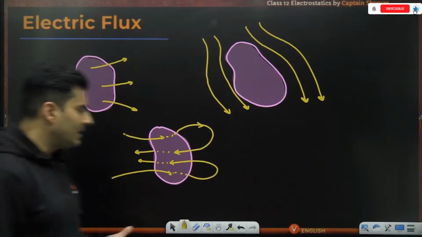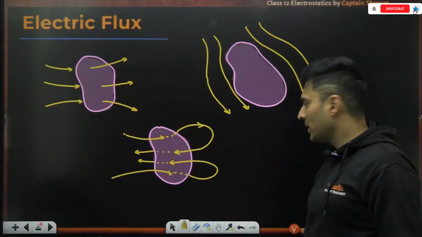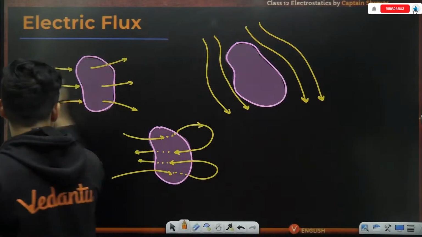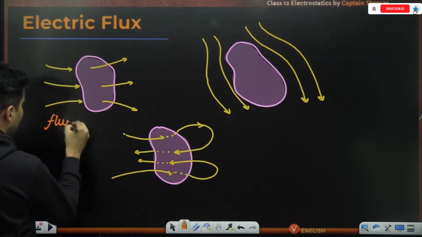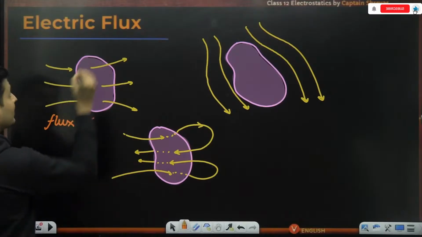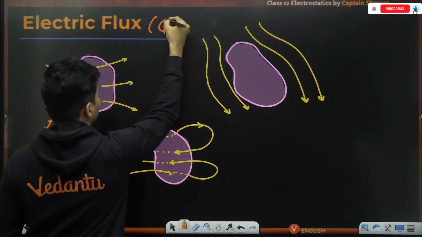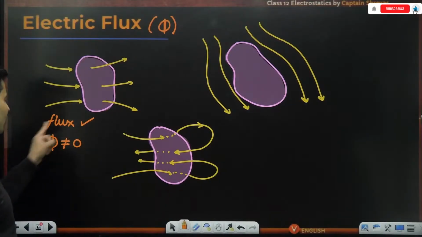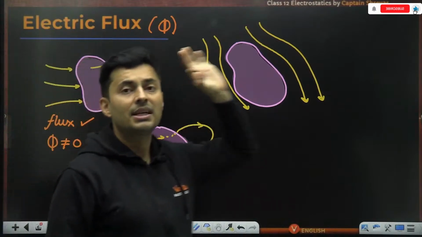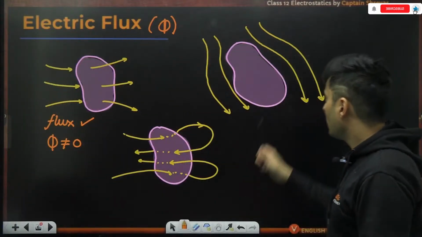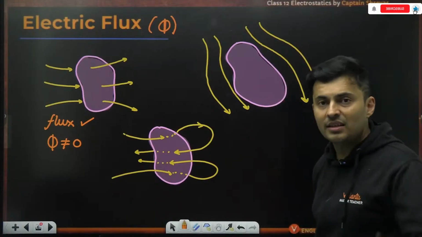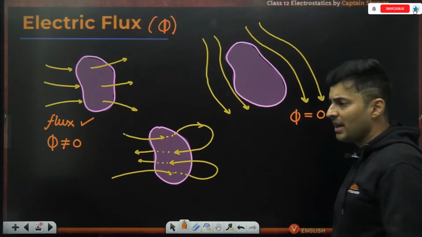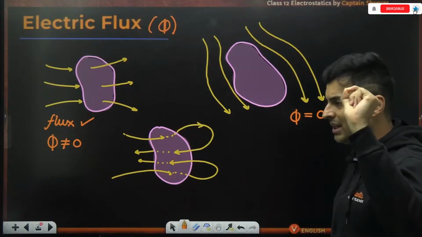So in each case, let's understand whether there is some kind of flux or not. In the first scenario, 100% there is some flux through the area. There is definitely some flux. The symbol for electric flux, or in general flux, is phi. So here I will say phi is not 0, because the flux is there. Over here, because nothing is piercing through the area, I will say the flux is 0.